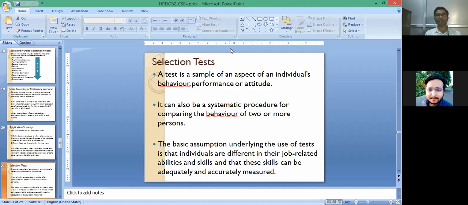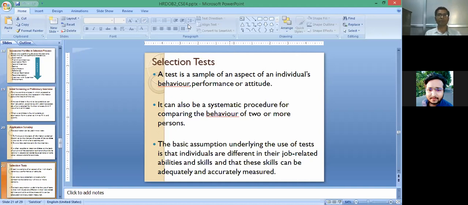So the selection test is one of the important tools, and this tool is applied every time by the HR manager and HR department, so that skills can be adequately and accurately measured.